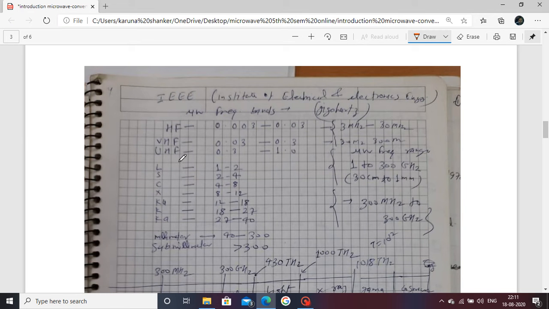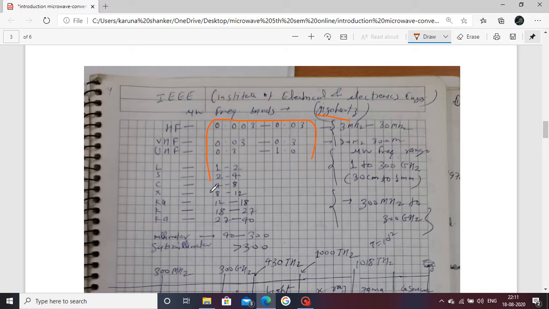The band structure is shown here. If we start from high frequency, very high frequency, and ultra high frequency, these values are in terms of gigahertz. High frequency is 0.003 to 0.03, in terms of megahertz 3 megahertz to 30 megahertz.